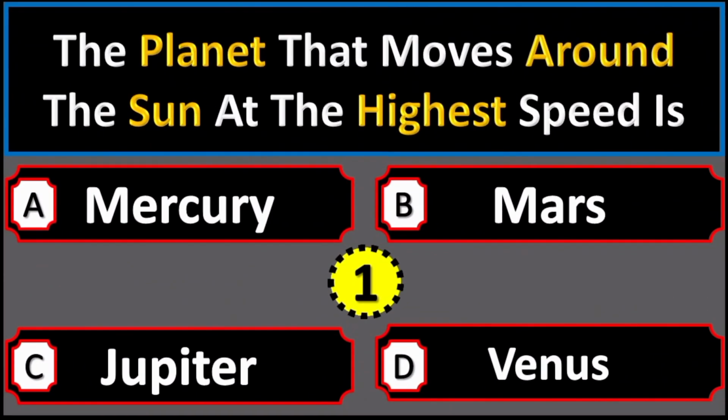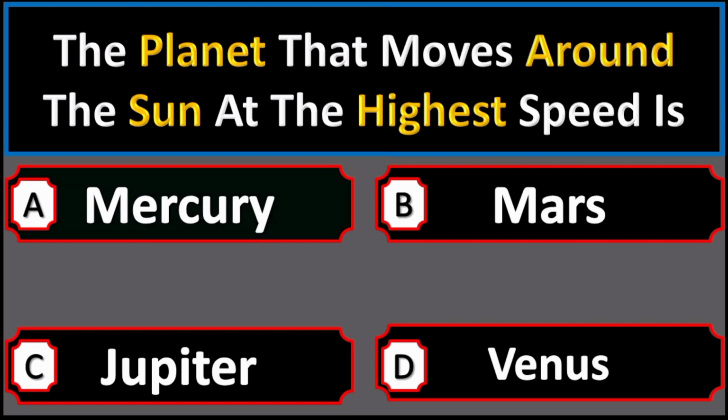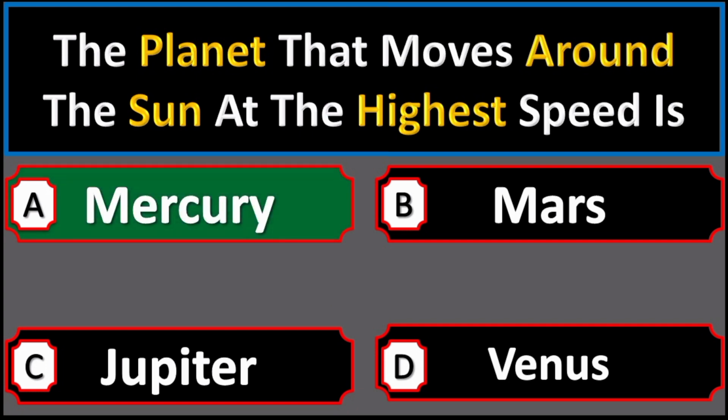The planet that moves around the sun at the highest speed is option A Mercury, option B Mars, option C Jupiter, option D Venus. Right answer is option A Mercury.